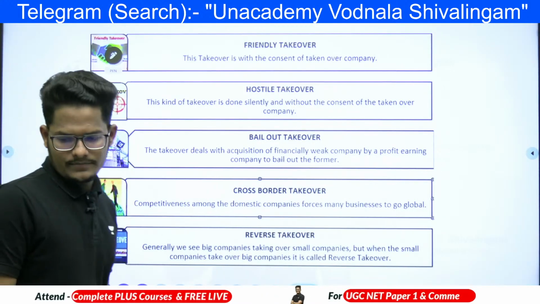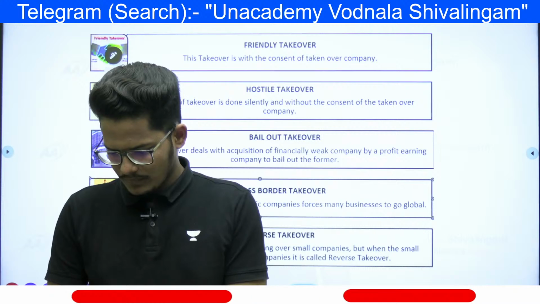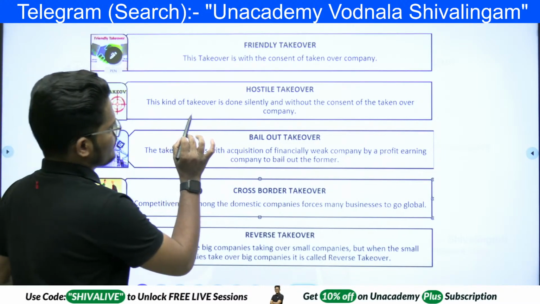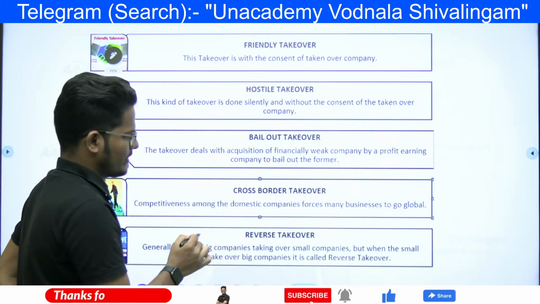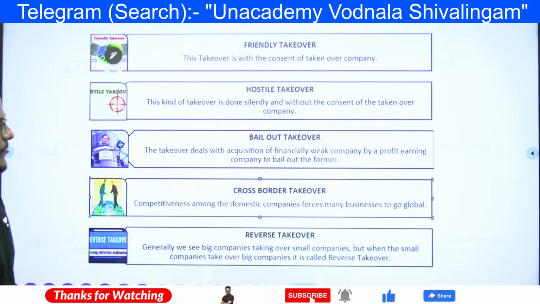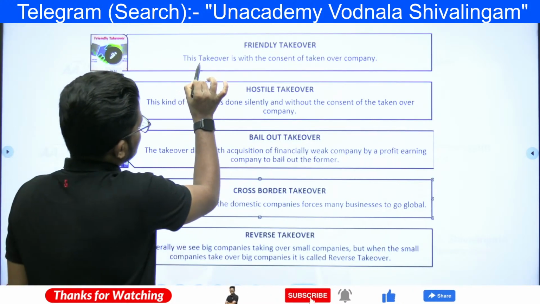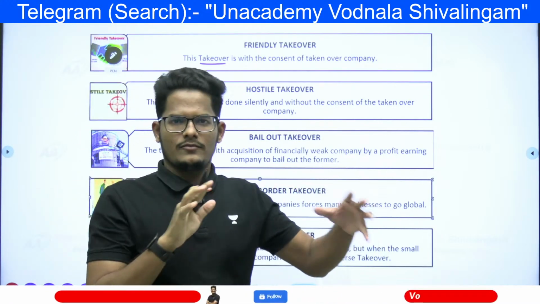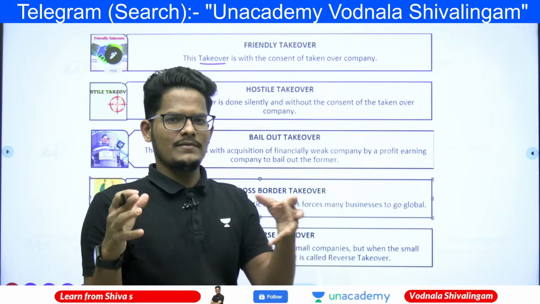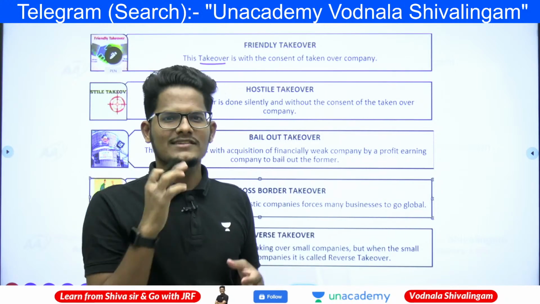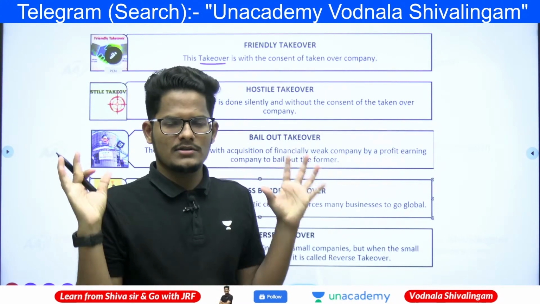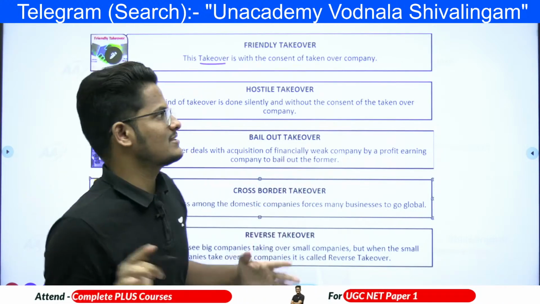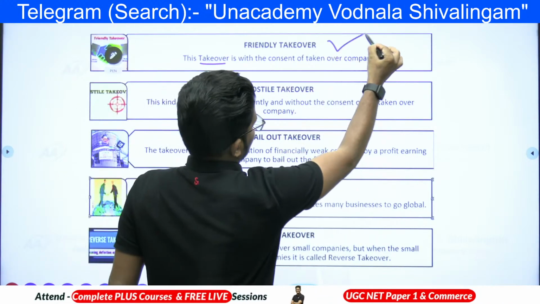Next, takeovers. Types of takeovers: friendly takeover, hostile takeover, bailout takeover, cross-border takeover, reverse takeover. Look at this takeover which is friendly. Friendly takeover means it's like an accepted love. The girl proposed to a boy and the boy proposed to a girl, everything went smoothly. Both like each other. That's what a friendly takeover is.